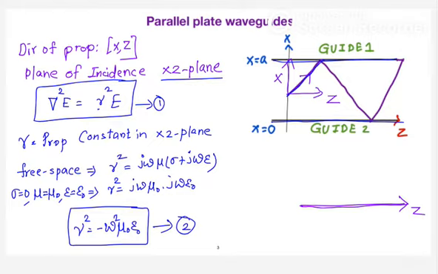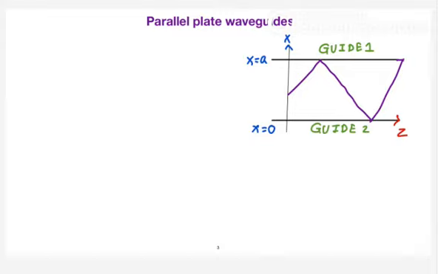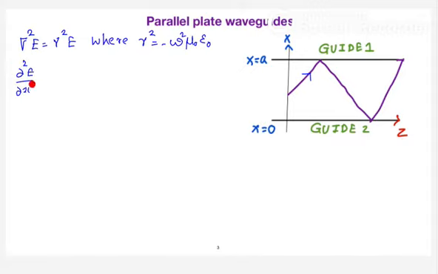Next we'll try to solve the wave equation, similar to what we have done in wave propagation. So del square E is equal to gamma square E, where gamma square is equal to minus omega square mu naught epsilon naught. Since the direction of propagation consists of x and z, when I expand this del square E, we write it as dou square E by dou x square plus dou square E by dou z square is equal to gamma square E.